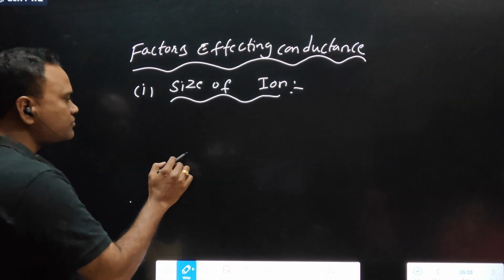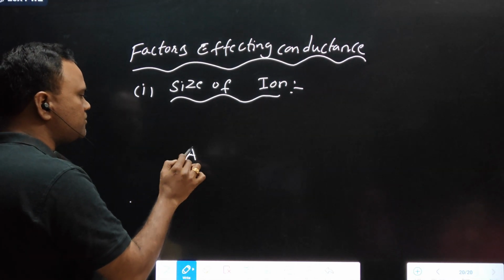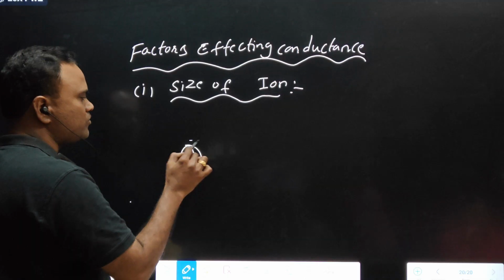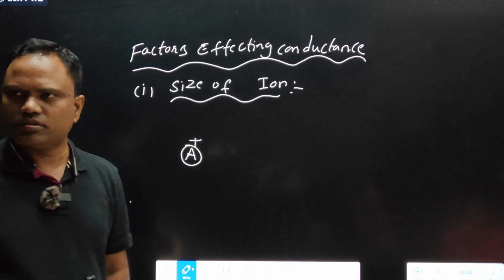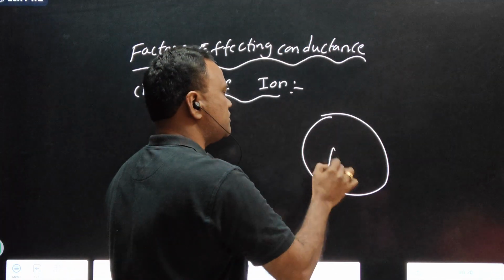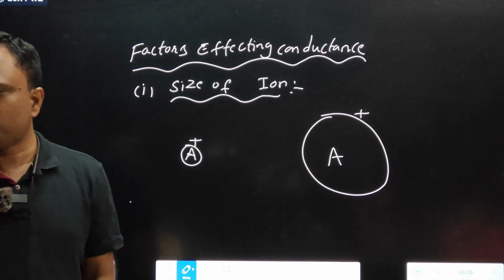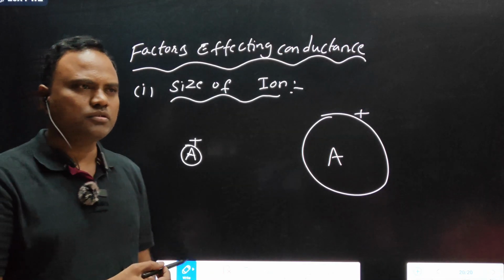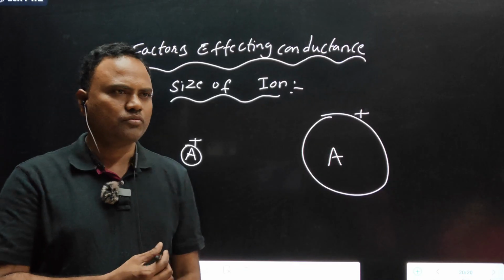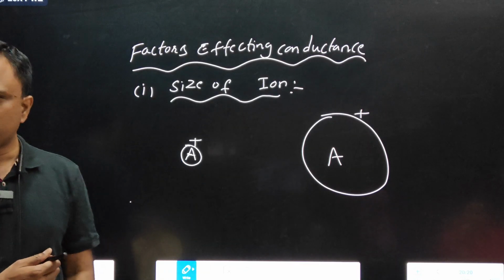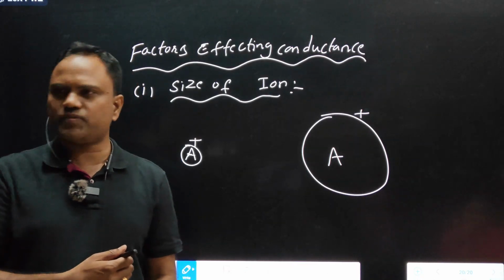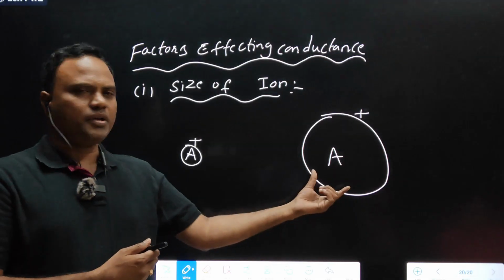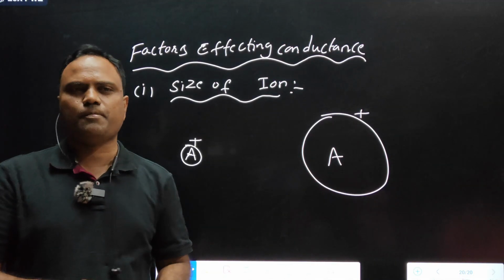See, if one ion is in smaller size, this is small size ion, large size ion, which will move fastly? Small ion moves fastly, bigger ion moves slowly.